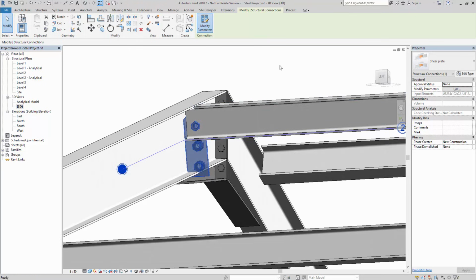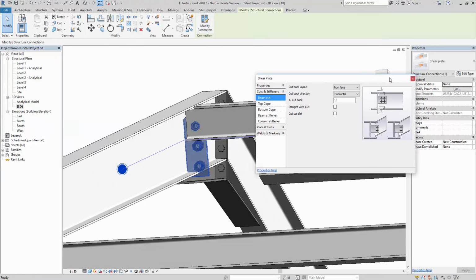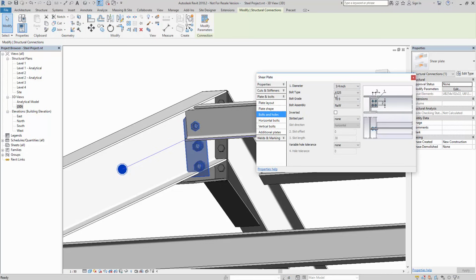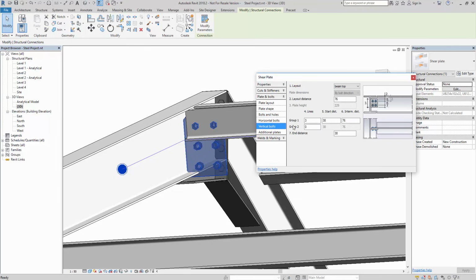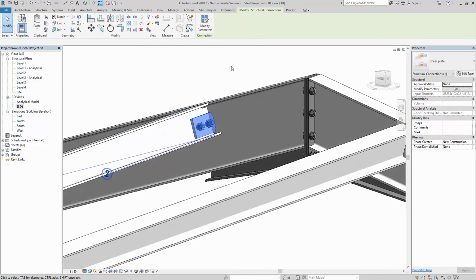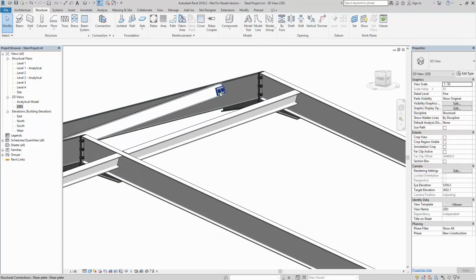But if we look at the parameters of this, we just need to adjust the shear plate. So we've got bolts, plate layout. Again, 10 mils okay. Shape is fine. Bolts and holes. Let's just go and set it to XOX, 16s, horizontal bolts. If we say there's 2, that we'll put 2 in here, and then we go to vertical, but then we just say there is 1. So we just orbit that round to look. You can see that's what we're starting to produce. So I'm pretty okay with that. That will do for this one.